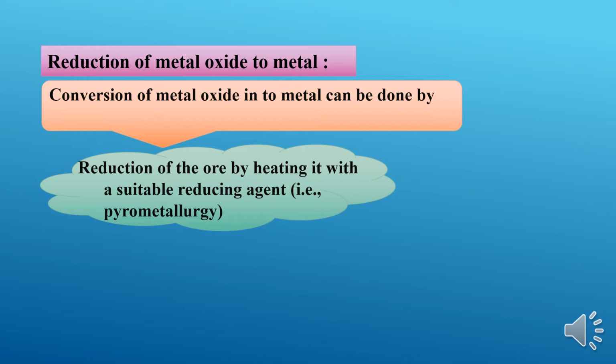Okay, if you want to convert metal oxide into metal, what we have to do? We have to heat the metal oxide till the metal oxide is converted into metal, and the process of heating metal oxide into metal in the presence of some suitable reducing agent is known as pyrometallurgy. So what is pyrometallurgy? Pyrometallurgy is a process in which the metal oxide is heated with a suitable reducing agent. So when you heat with a suitable reducing agent, that metal oxide will convert into metal.